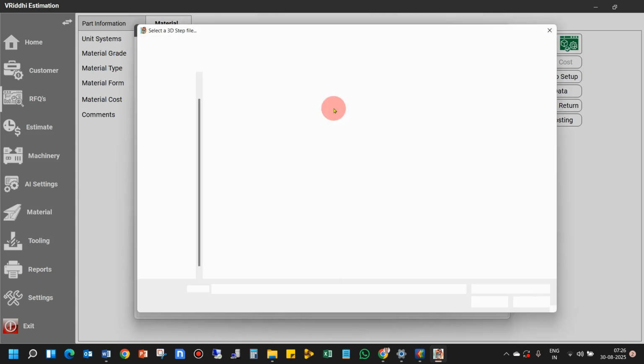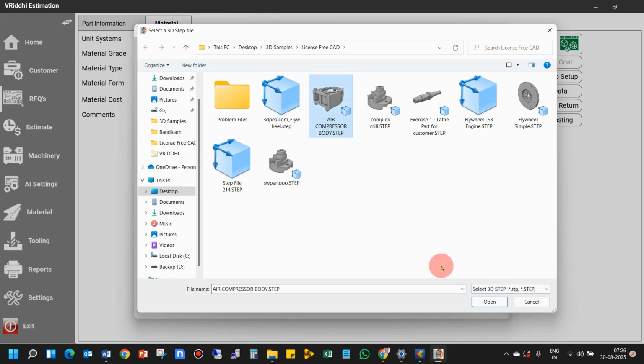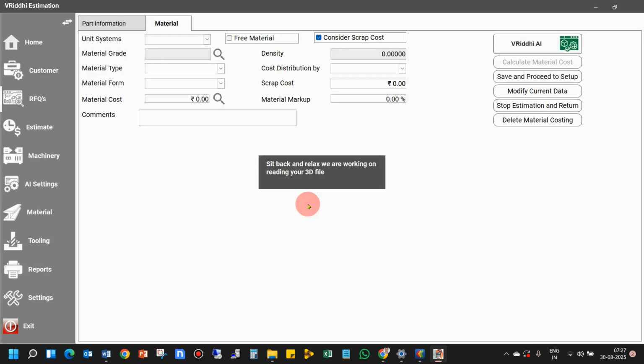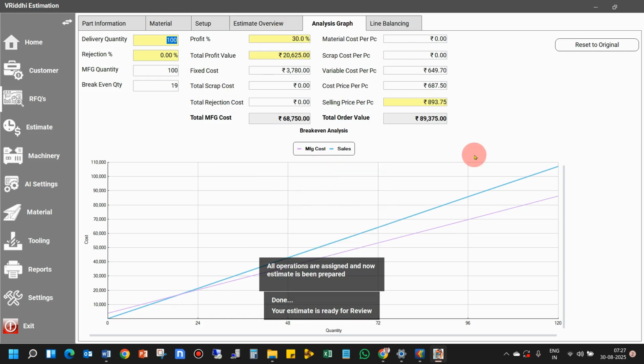VRIDDI can help you in accurately estimating machining cost much faster. We are able to save almost 90% of estimation time, with over 85% accurate recognition of machining faces of casting. VRIDDI has a unique algorithm which helps foundries in estimation of machining cost irrespective of the casting process, be it sand casting, investment casting, or die casting process.